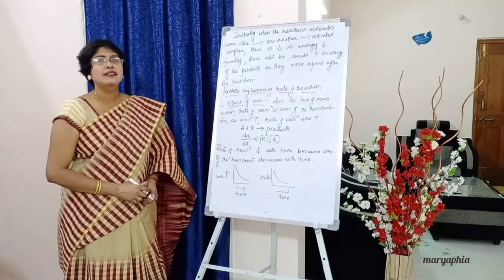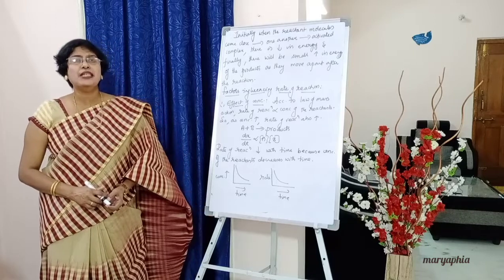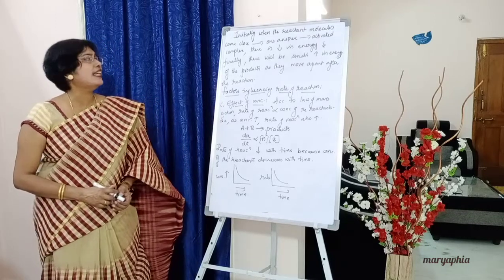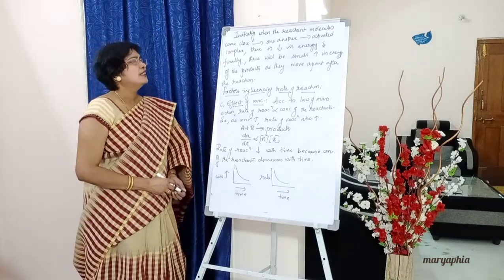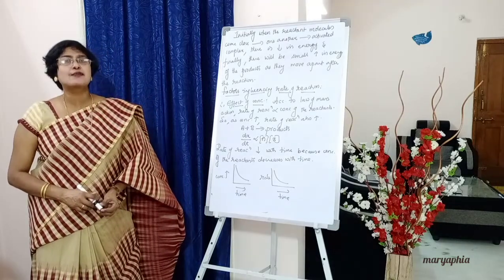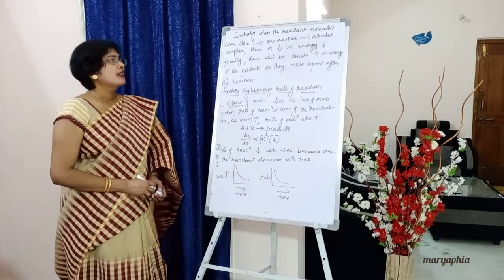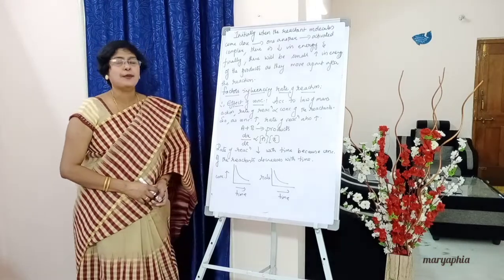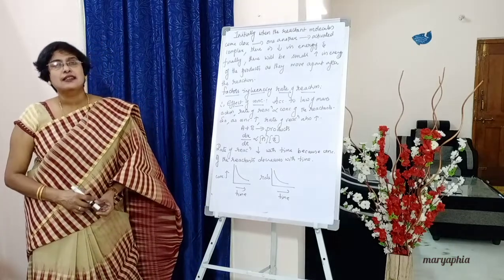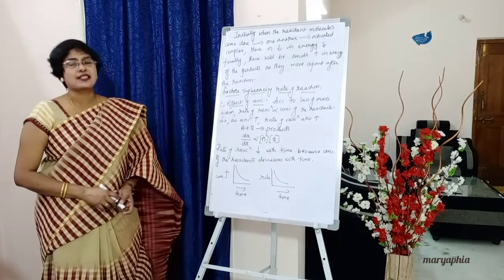Initially, when the reactant molecules come close to one another to form the activated complex, there is a decrease in energy, and finally there will be a small rise in energy of the products as they move apart after the reaction.